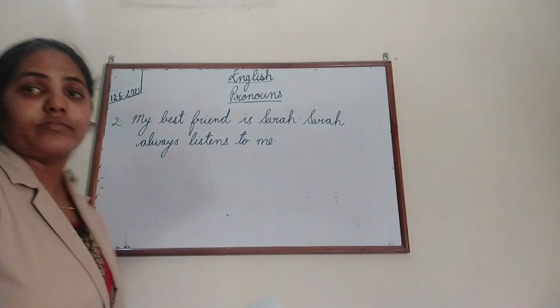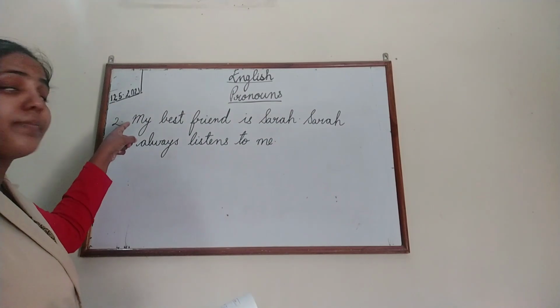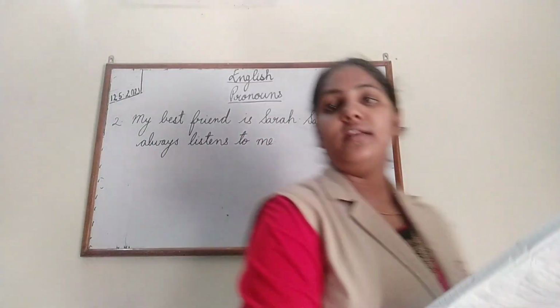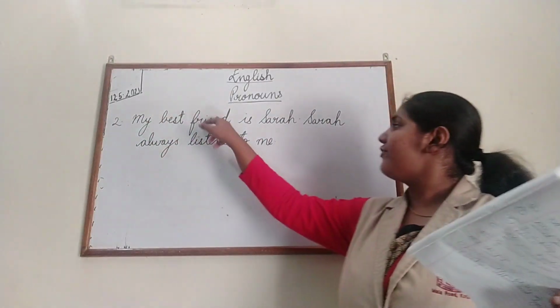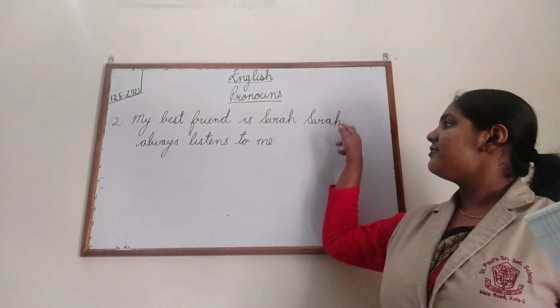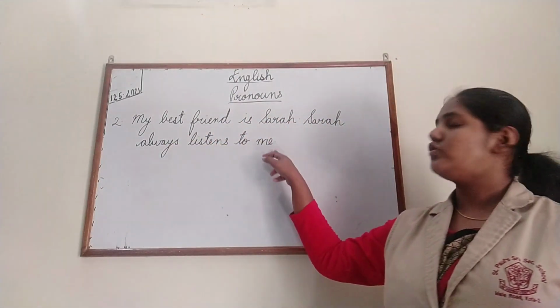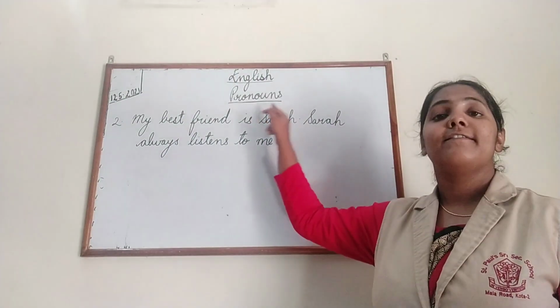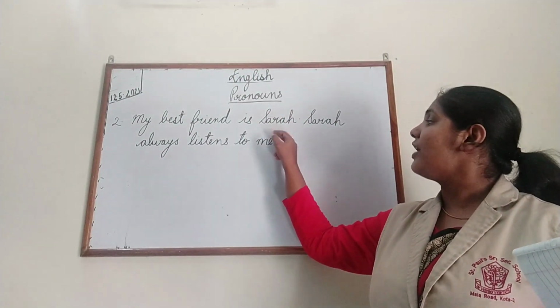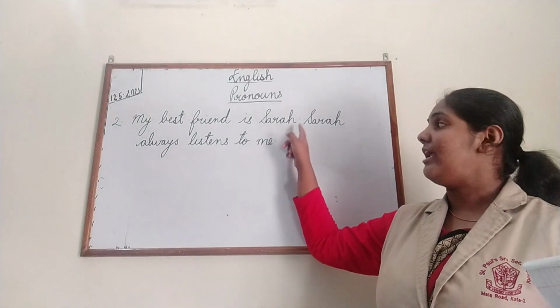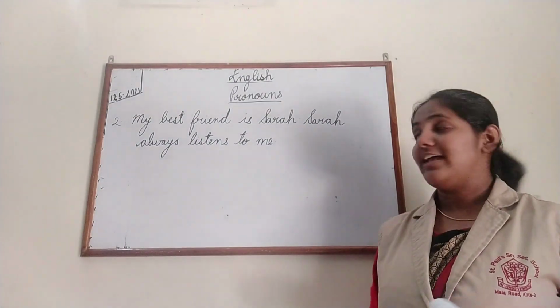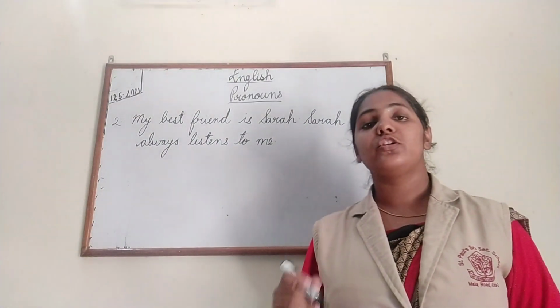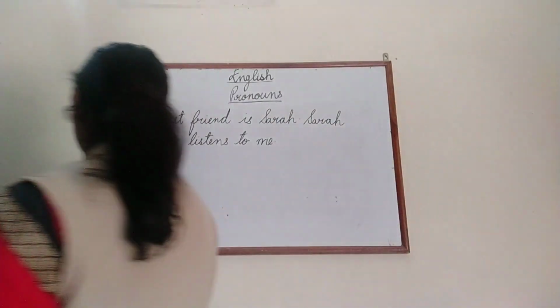Now, look at the sentence here. Let me come to this side. My best friend is Sarah. Sarah always listens to me. Now, the word Sarah is a female naming word. So, what will we be using in place of Sarah? Yes, we will be using the pronoun she. So, write down the answer like this.